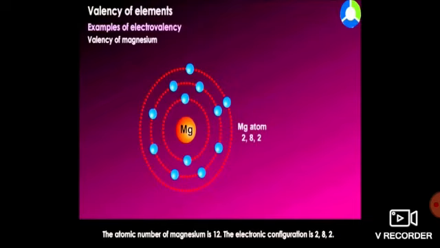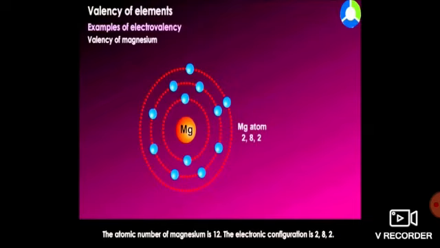This is the electronic configuration or electronic structure of magnesium. Magnesium's atomic number is 12, right? So if we want to write its electronic configuration, what will it be? It is 2, 8, 2. So what will be its valence electrons? Obviously, in the last shell it is 2. Got it? And what will be its valency? It will lose 2 electrons to make itself stable, or it will gain 6 electrons. Yes, it will lose 2 electrons. Why is it losing 2 electrons? To make itself stable, because losing 2 electrons takes less energy compared to gaining 6 electrons, right?